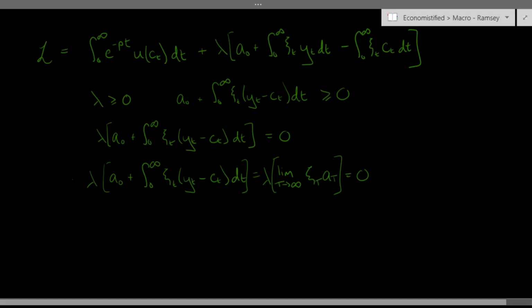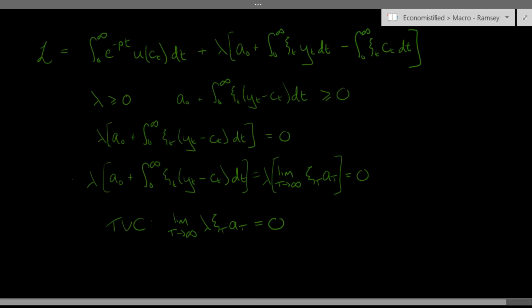Now this is our transversality condition. It says that the present value of your wealth as t goes to infinity must be equal to 0, or in other words, that your wealth cannot grow faster than the interest rate.